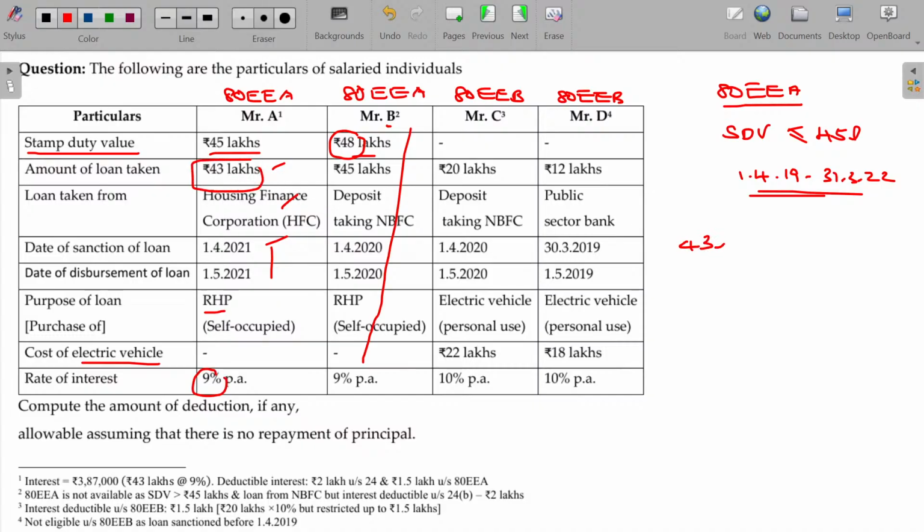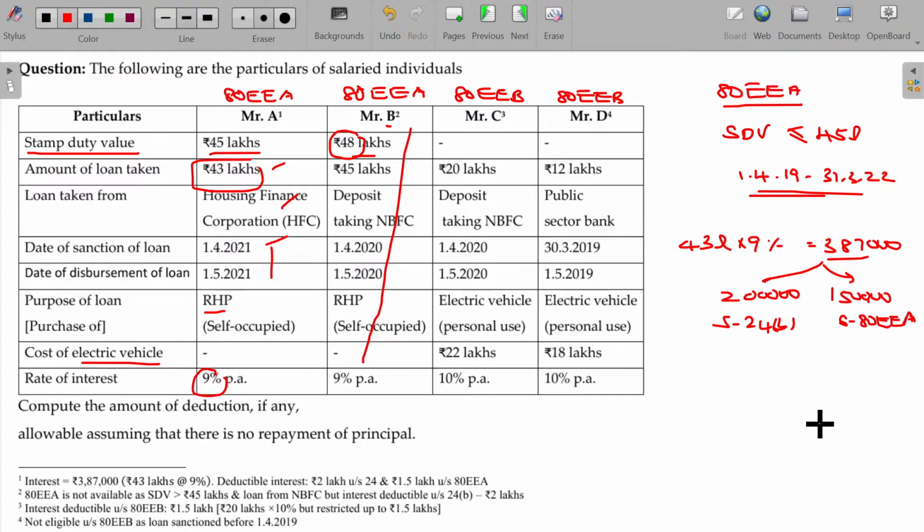Come on, tell me, 9%. 3,87,000. 2 lakhs can be deductible under section 24 class B. Another 1,50,000 can be deductible under section 80EEA. Is that clear? Balance 37,000 is disqualified, not deductible.